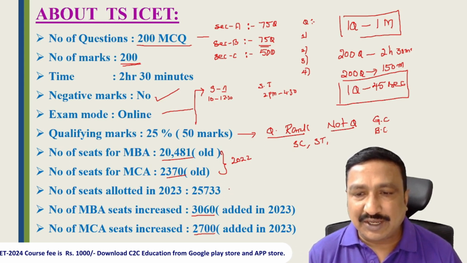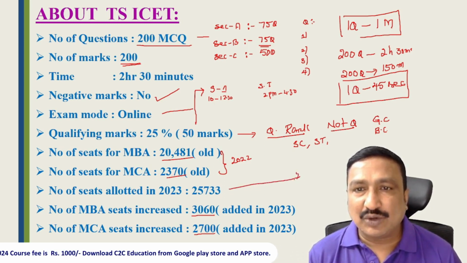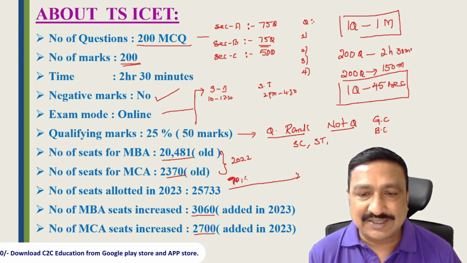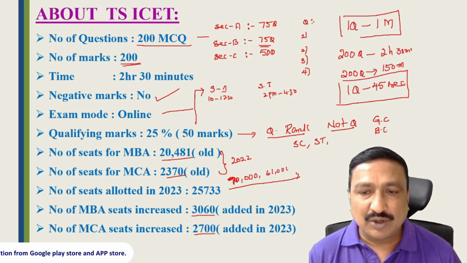Now coming to the competition. In 2023, around 70,000 students wrote the ICET exam. Out of 70,000 students, 61,000 students qualified.